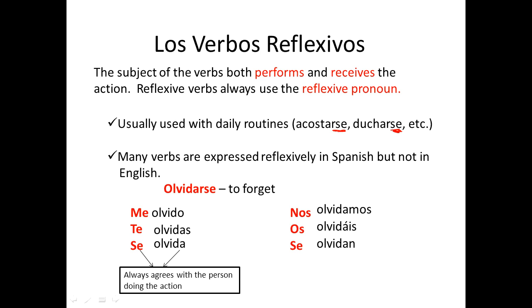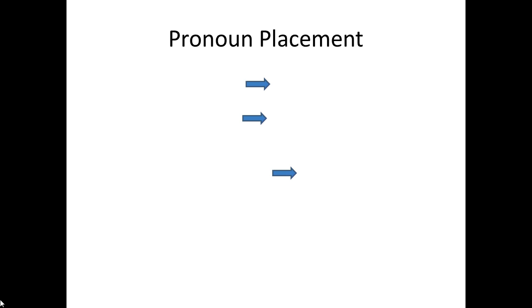So most of the time, the reflexive verbs, when you're using them reflexively, the pronoun is agreeing with the person. So the me goes with the yo form, and the te goes with the tú form. I will show you some instances with the daily routine where sometimes it's not the case. But in most situations, it is, especially with the ones that are not daily routine.